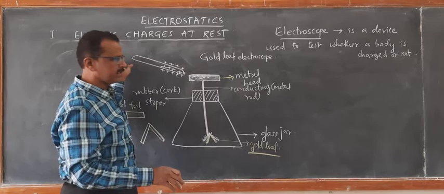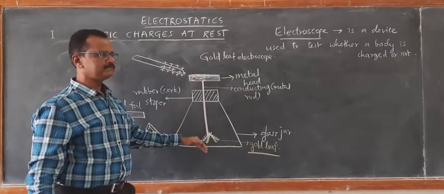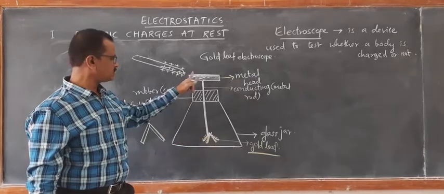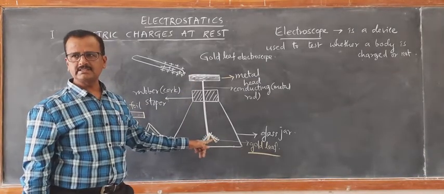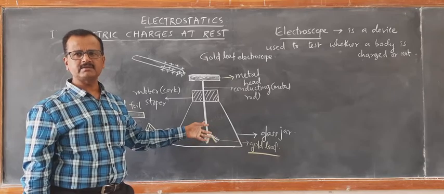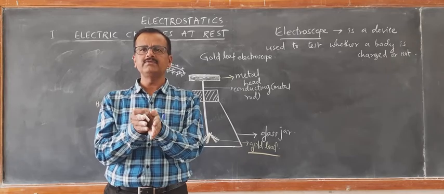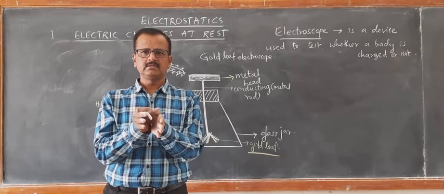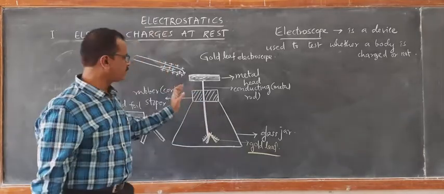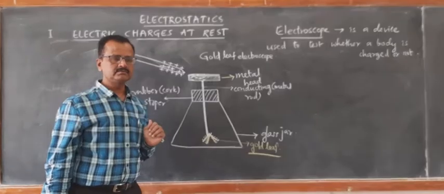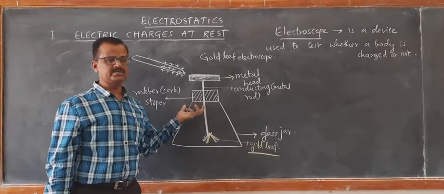Again, when you take it back, the redistribution of the charges back to their sides takes place. Electrons flow back down to their positive sides and the reunion of the charges takes place. Neutralization of the gold leaf takes place. Again, the gold leaves collapse. This is how one can test whether it is charged or not. We can just test it, but we cannot say whether it is positively charged or negatively charged.